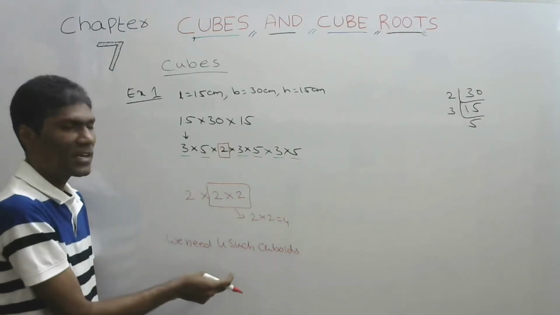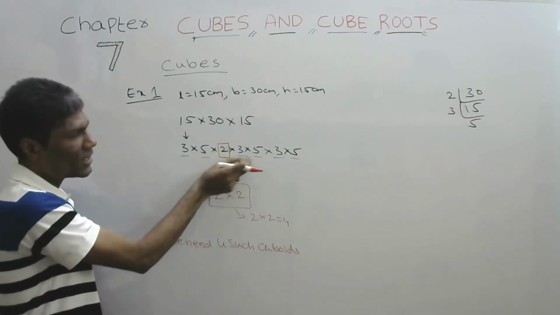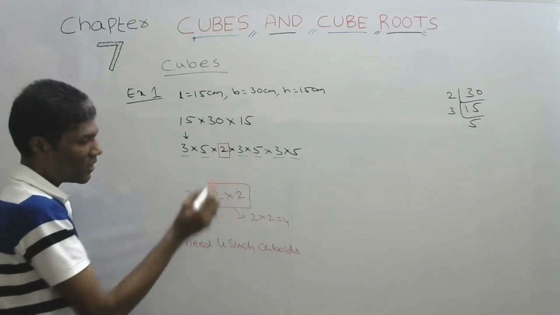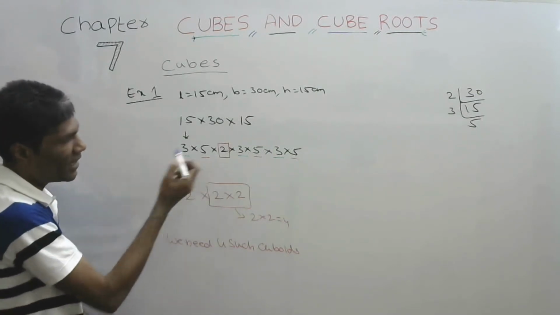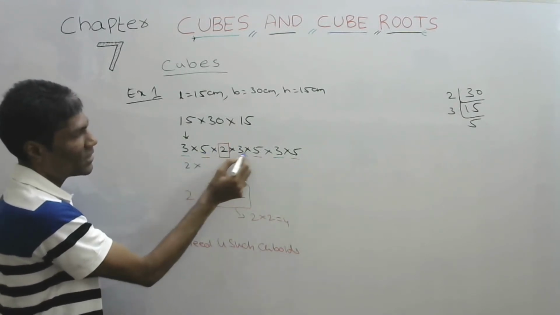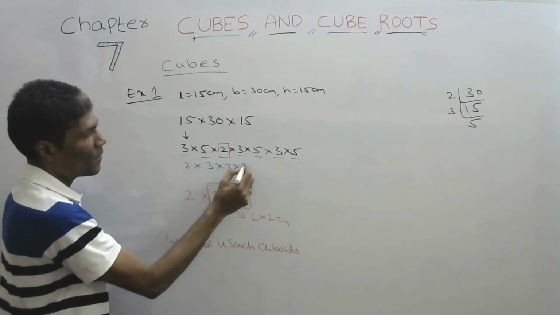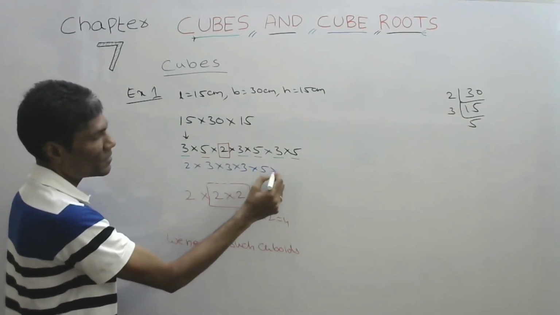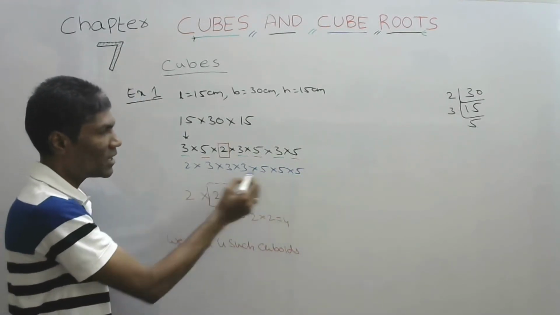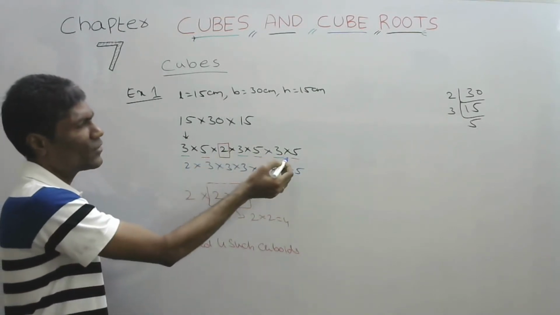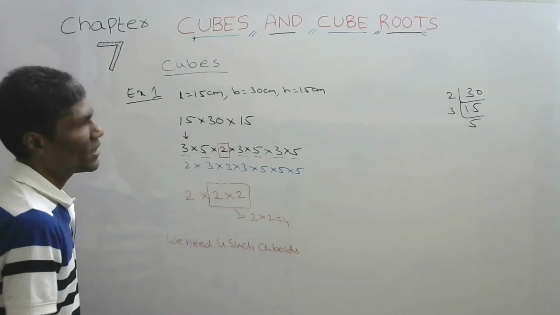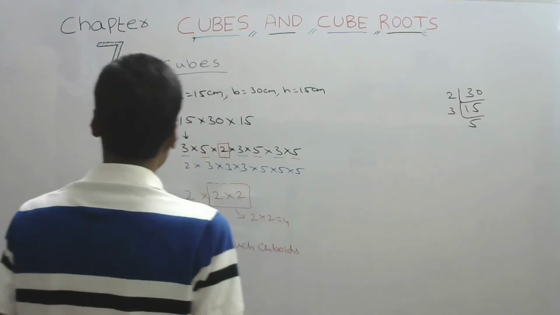Okay, so the calculation part is easy, but if you feel this is a little bit difficult, then you can do prime factorization and grouping also. Instead of this, we can write it in an order, like the 2 numbers all together, 2, then 3s, 3, 3, 3, and 5s, 3 are there. If we want, we can rearrange so that all numbers are together, or we can do it like this also. Anyway, it's okay. So here 4 such cuboids. This is example 1. Let us take another example.